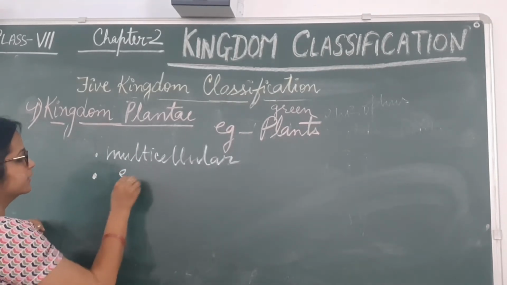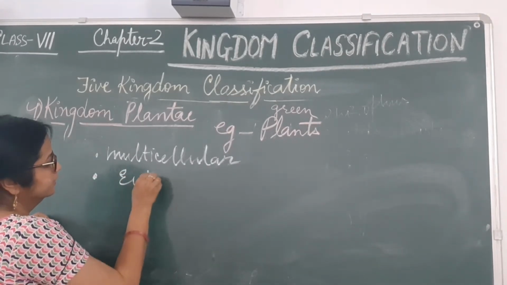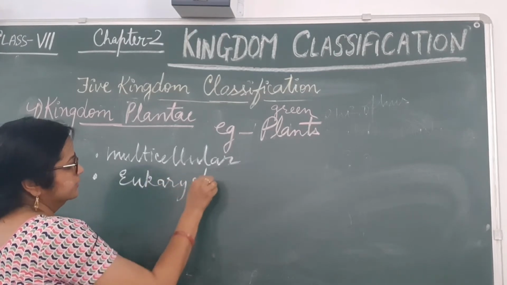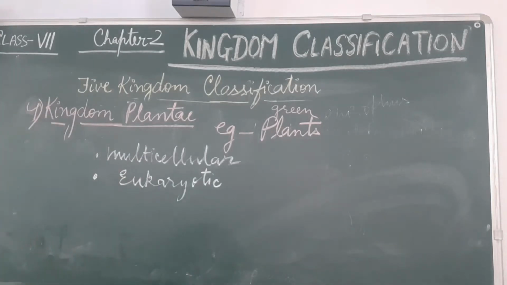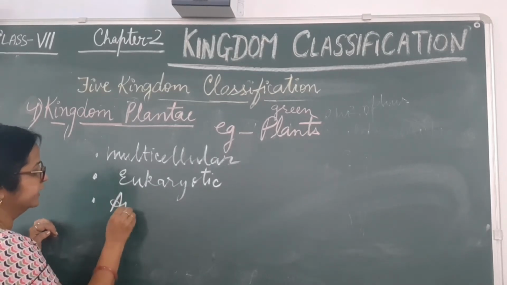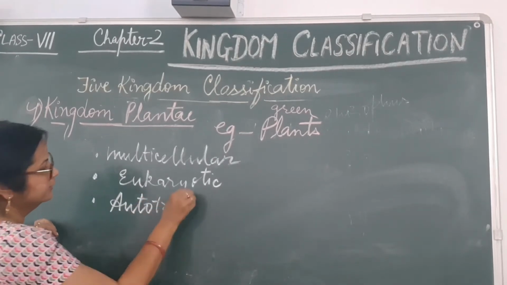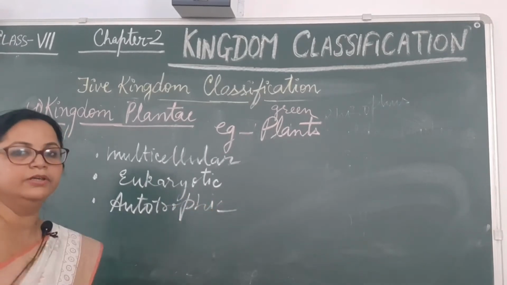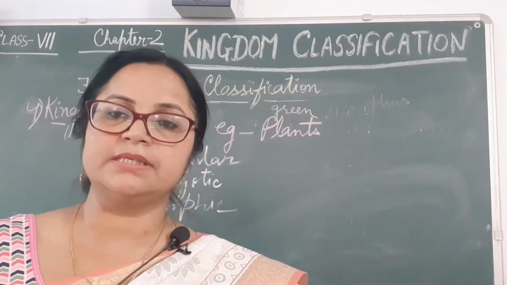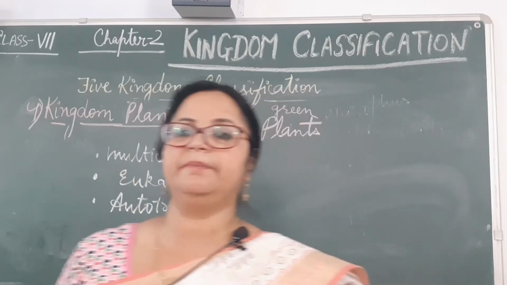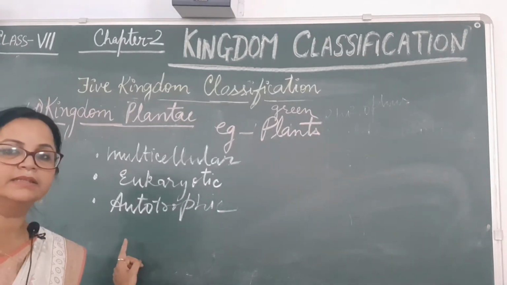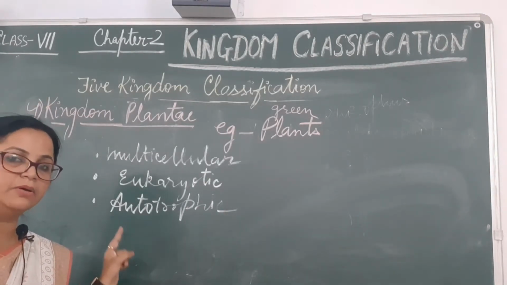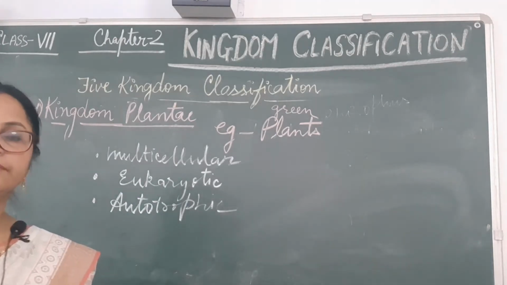Nucleus wise they are eukaryotic, meaning a well defined nucleus is present in the plants, and they show an autotrophic mode of nutrition. By the process of photosynthesis, due to the presence of chlorophyll, plants can make their own food. That's why plants show the autotrophic mode of nutrition.